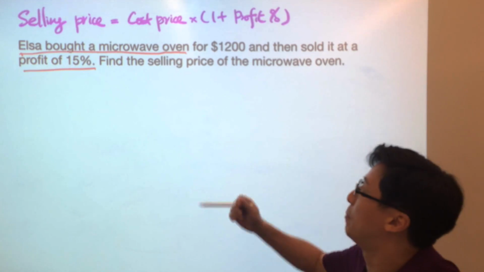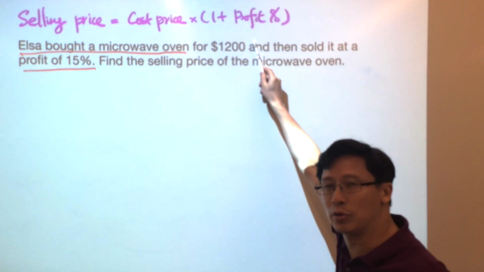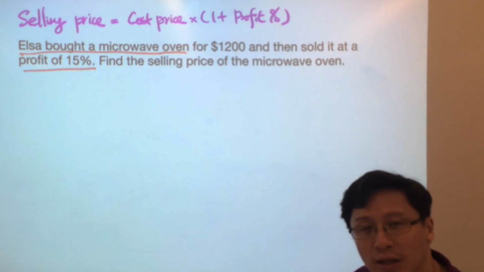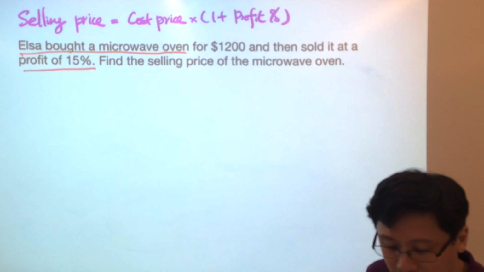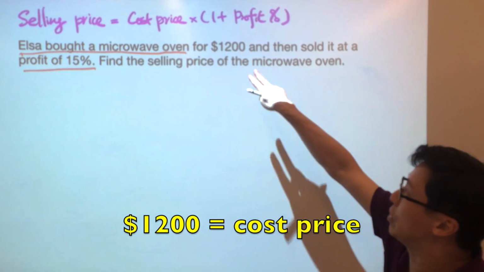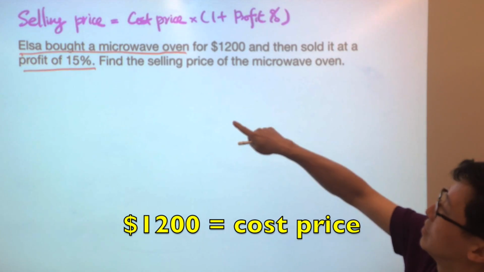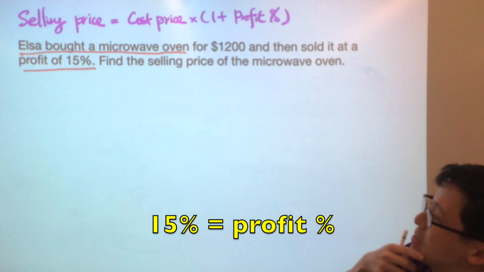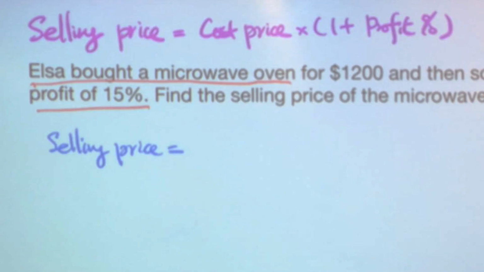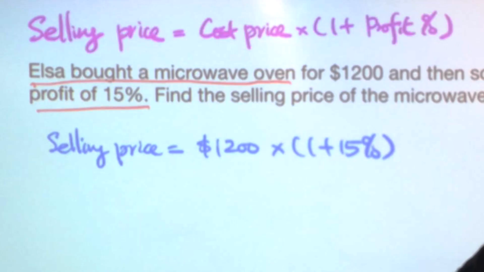Therefore, we can simply apply this formula: cost price times 1 plus profit percent equals the selling price. We can substitute $1,200 as the cost price, and for profit percent it will be 15%. So the selling price is 1,200 times 1 plus 15%.